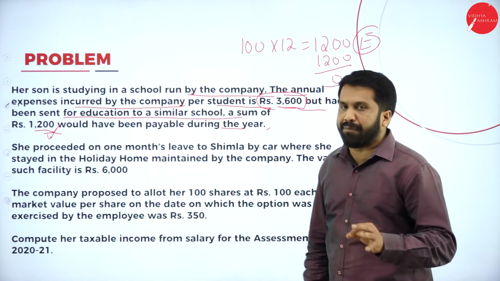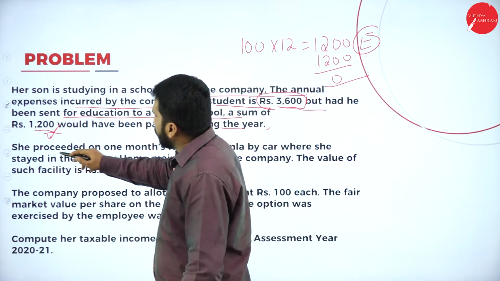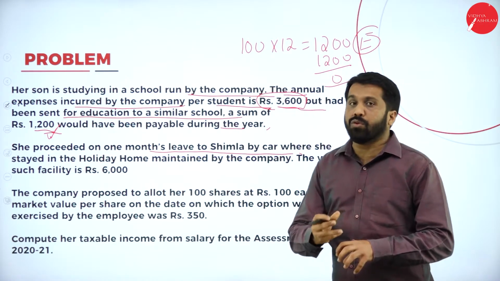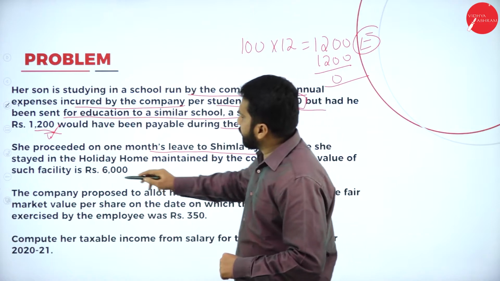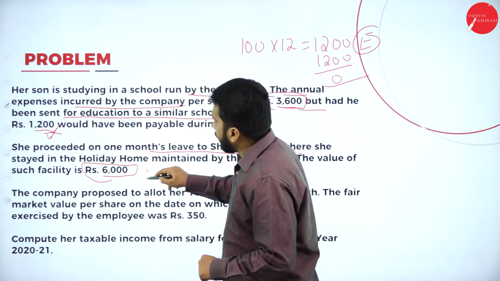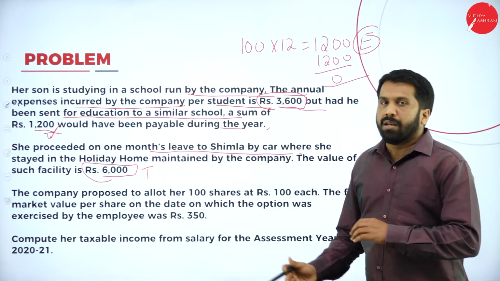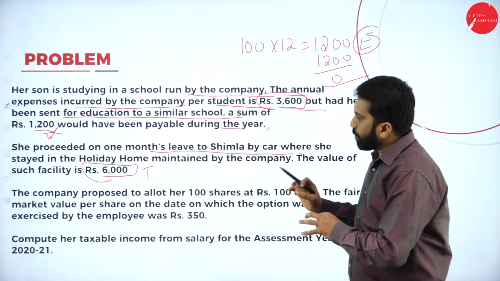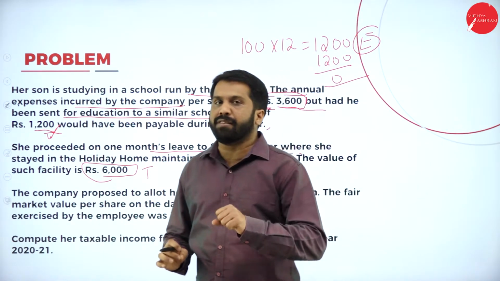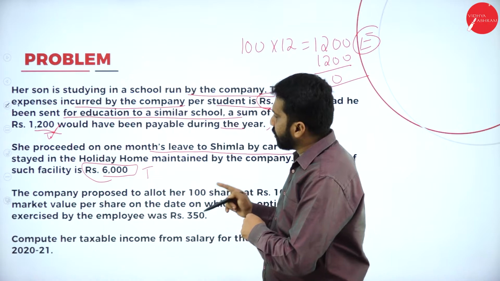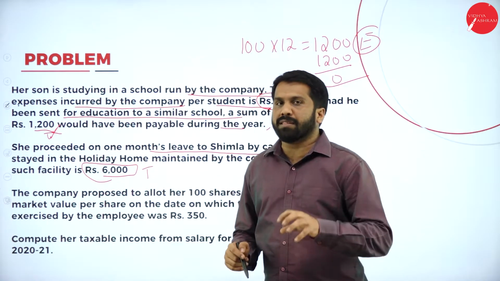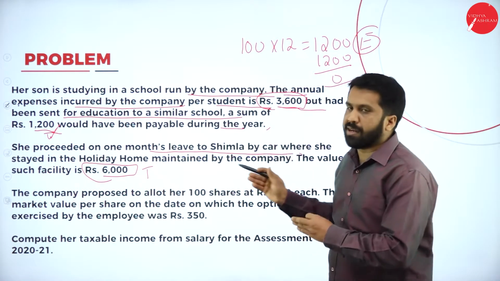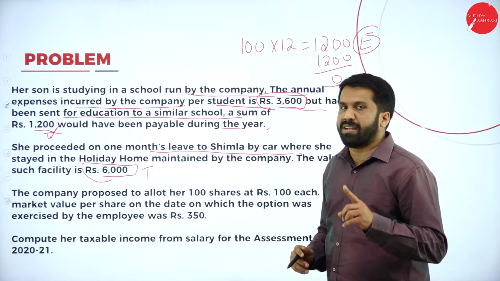Hope you understood everything. Now, she proceeded on 1 month leave to Simla. So she has been given a tour allowance also. Whatever she has been given, 6,000, completely taxable. While doing the answer, I will not explain these things again. That's why in the question itself, I am explaining everything. Now, please remember each thing. Why? Because in every problem, the concepts are the same. Just the amount will change. Instead of Simla, some other place will be there, but the concept will remain as it is.